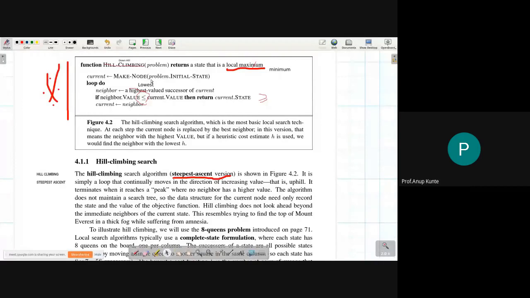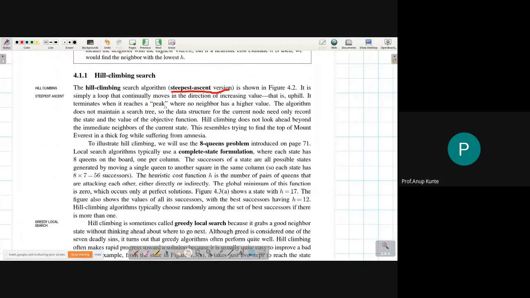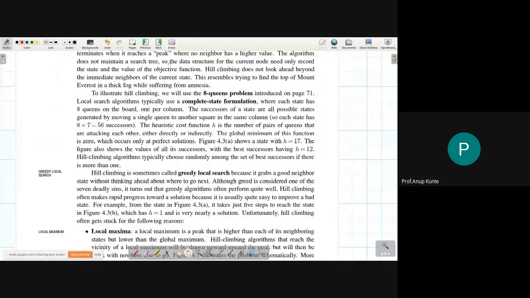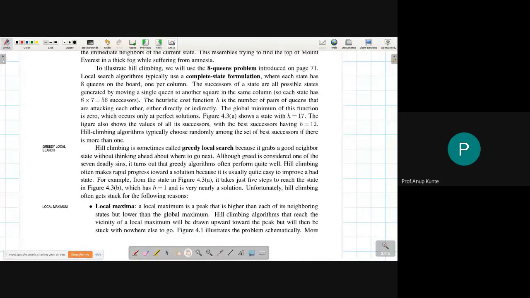In downhill we are searching for the lowest, so we go for the lower solution; for uphill it is exactly the opposite. So that's how this algorithm is organized. We looked at problems that this algorithm had, but before we go ahead, I'll give you 2 minutes to read this particular paragraph, and then I'll speak about it.